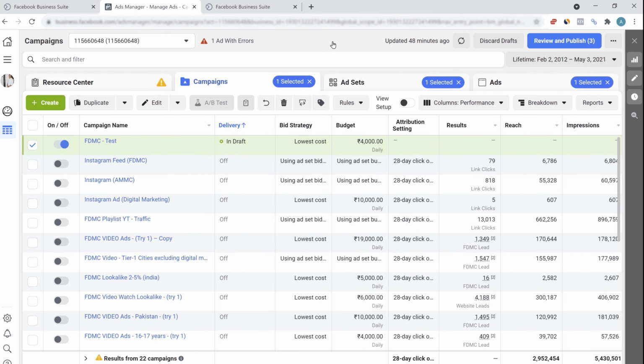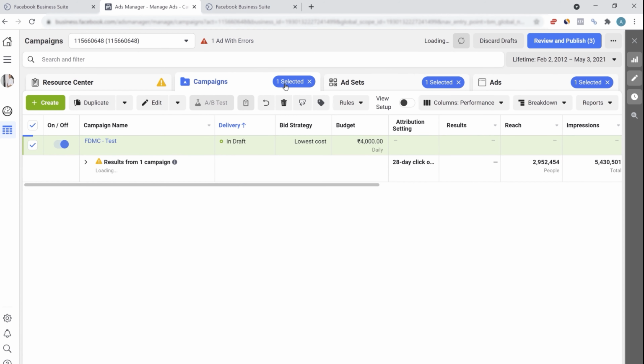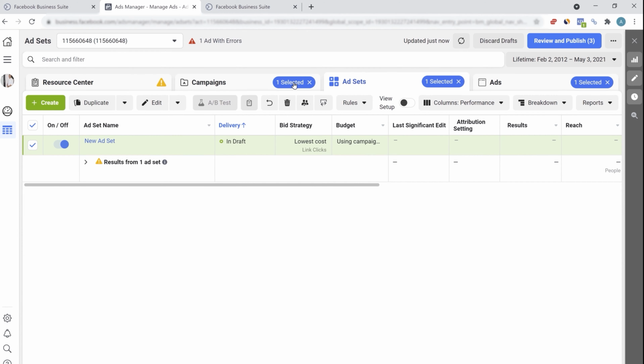So again, going to our ads manager, clicking on the FDMC test, the campaign that we created. You can see this is the campaign tab, ad set tab and ads. Once a campaign is selected, you can see one selected. That means FDMC test is selected. If you go to the ad set level, since the campaign FDMC test is selected, you'll only see the ad sets that are in the campaign. If you want to create multiple ad sets in a particular campaign, you can click here, click on create, and for the single campaign, you can create the ad set. Similarly, you can create multiple ads. You can also duplicate the ad. We will be talking more about this later in the video.